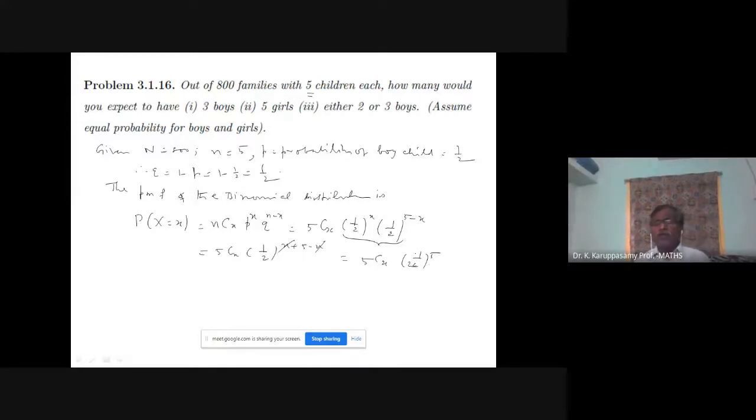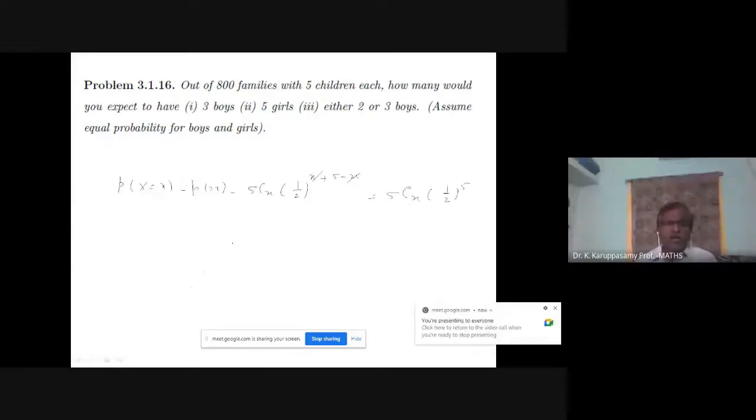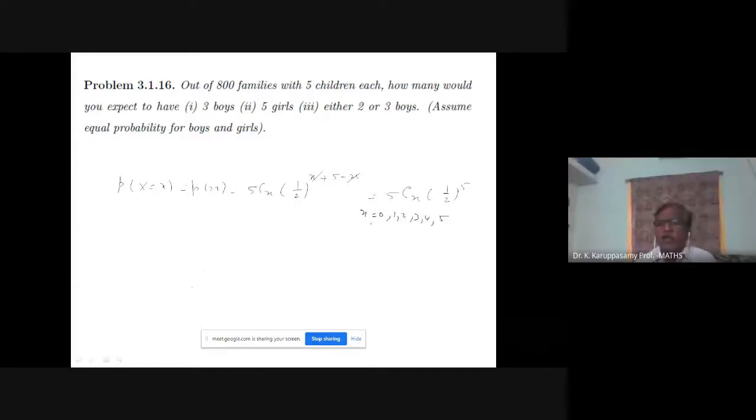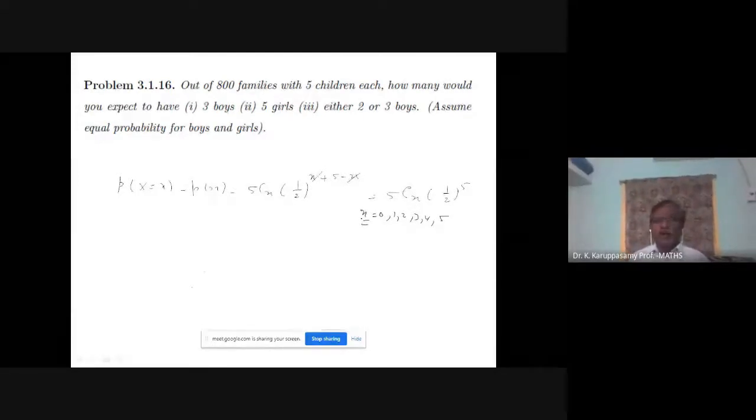If you have any doubt, please ask. Any distribution: probability of X equals x, where X stands for number of boys. So your probability distribution x will vary from 0, 1, 2, 3, 4, 5. Here x means boys count. Let us answer the first question, that is 3 boys. What is the probability for 3 boys? Then you multiply with the capital N.